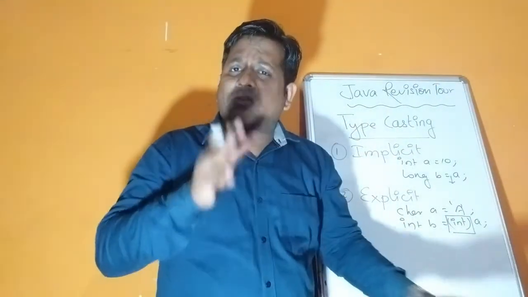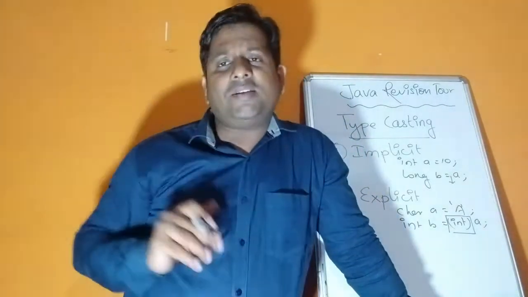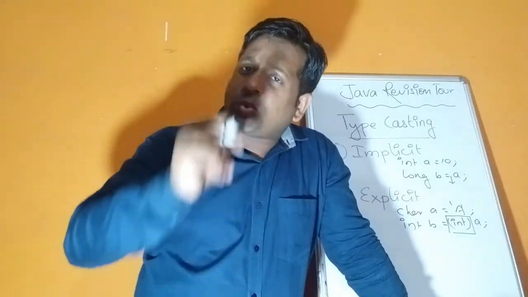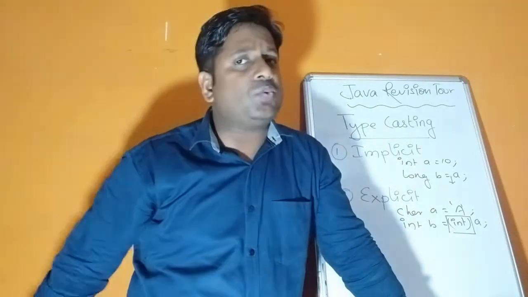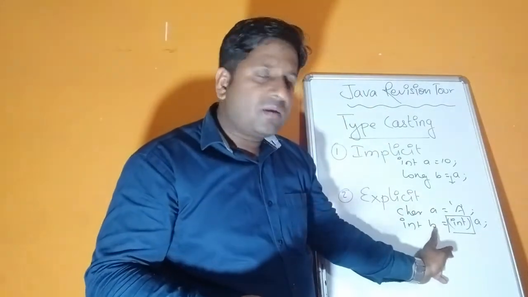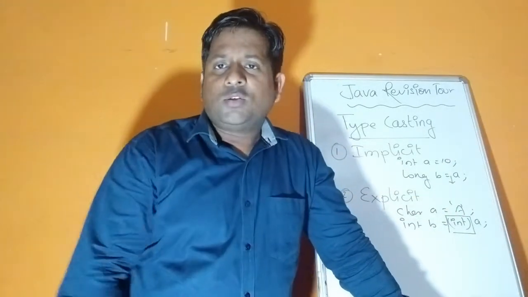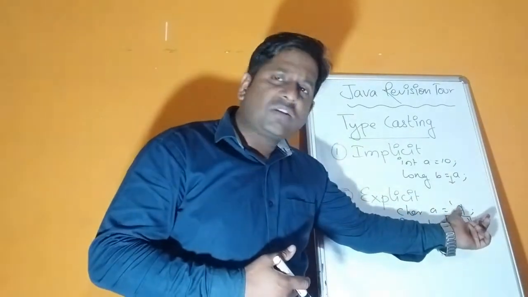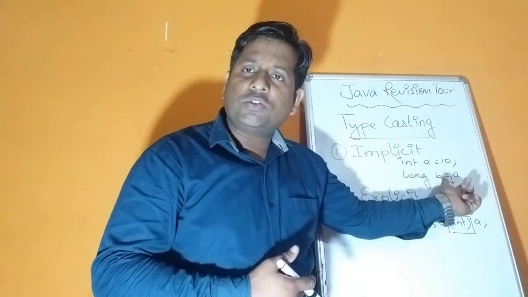The ASCII values of capital A to capital Z is 65 to 90. And the ASCII values for small letter a to small letter z is 97 to 122. So we can convert also. So what will be the answer here? It's capital A, so the answer will be 65. So see here, we converted now, character is converted to integer. Here integer is converted to long.